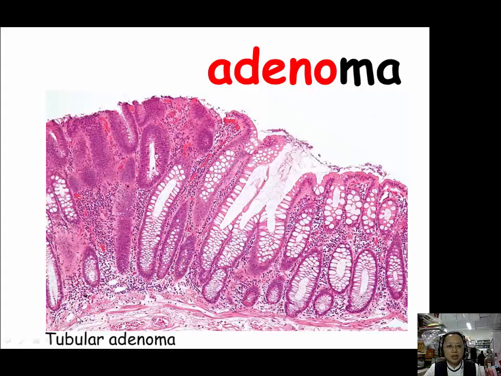In this picture, the left side is the tubular adenoma. It is a type of colonic polyp and a precursor of colorectal cancer. And the normal colorectal mucosa is seen on the right side of this image. So this side is the precursor of the colorectal cancer, and this side is the normal colorectal mucosa.